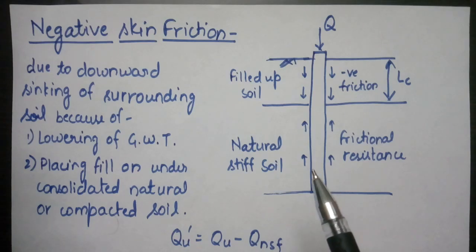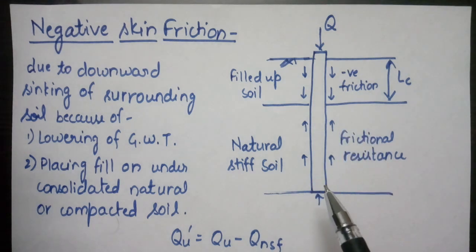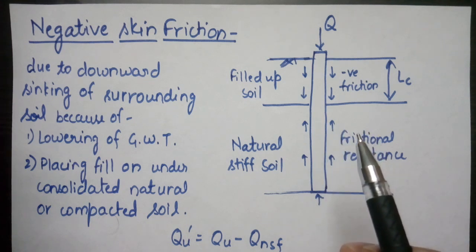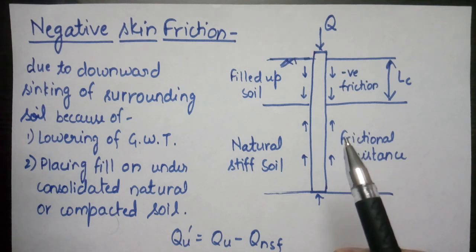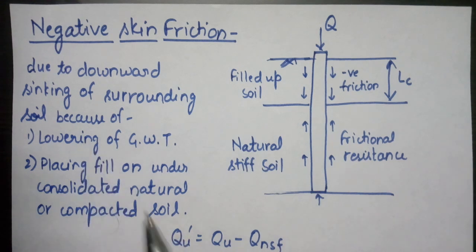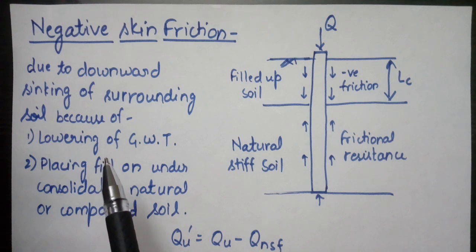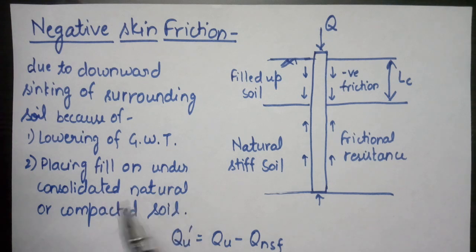Next topic is our negative skin friction. Negative skin friction is usually a downward shear drag acting on the pile or the pile group due to downward sinking of the surrounding soil relative to the piles. The shear drag movement is expected to occur when the segment of the pile penetrates a compressible soil stratum that can consolidate. Now this downward drag may be caused by placement of fill on the compressible soil, due to lowering of the groundwater table, and placing fill on under-consolidated natural or compacted soil.